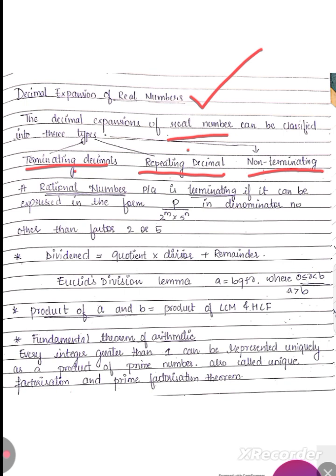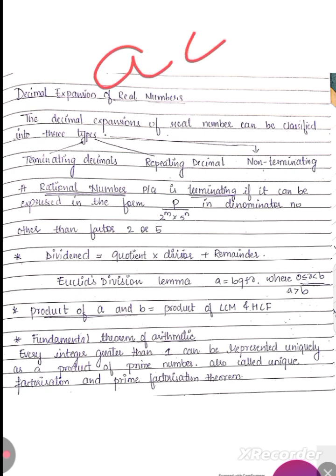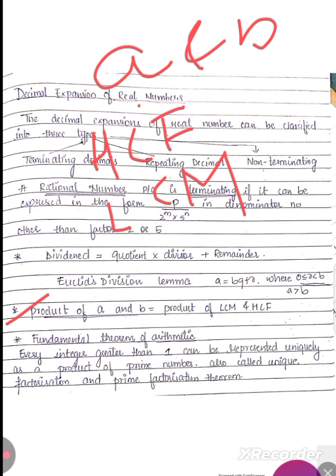The next is the product of two numbers. If two numbers a and b are given to you, you can easily calculate the HCF of both numbers and the LCM of both numbers. If I take the product of the LCM of those two numbers and the HCF of those two numbers, it is always equal to the product of those two numbers.